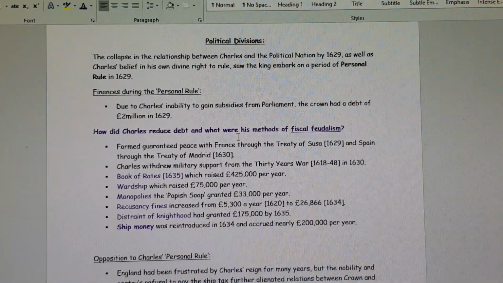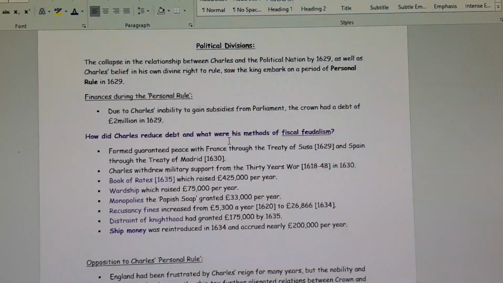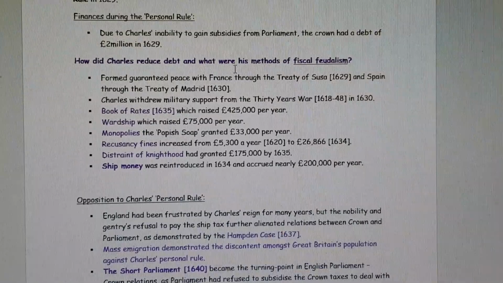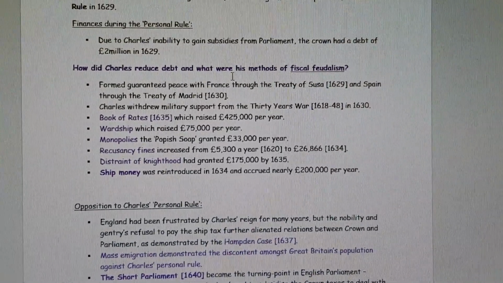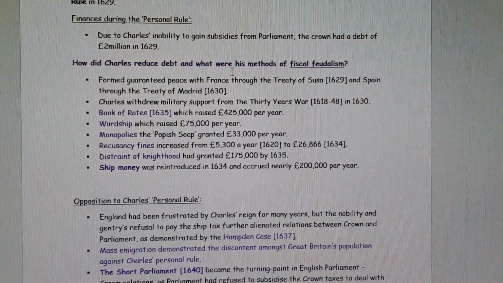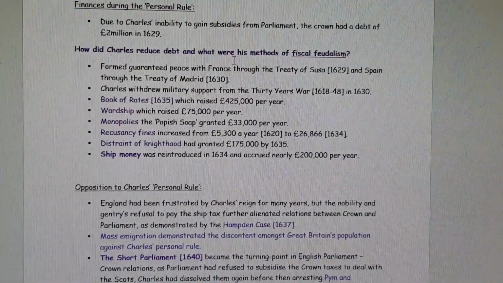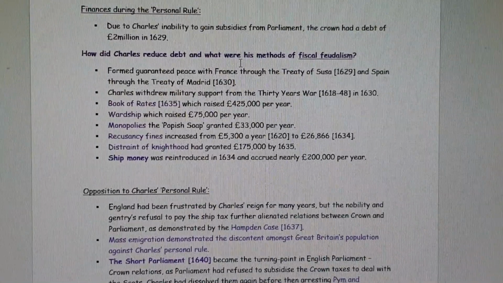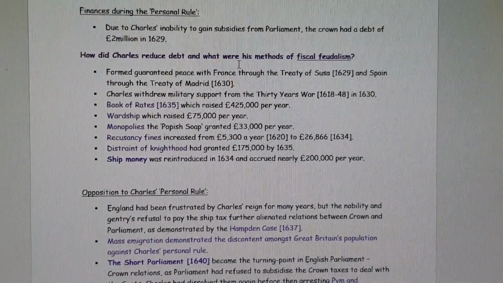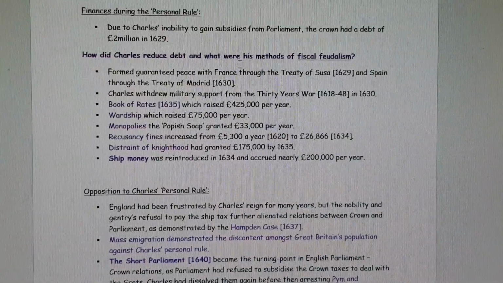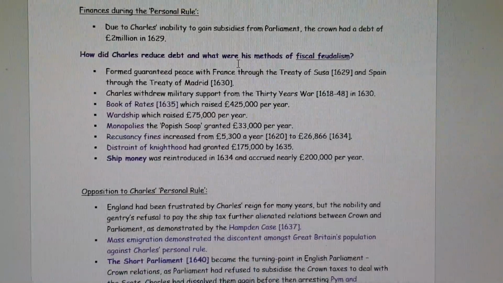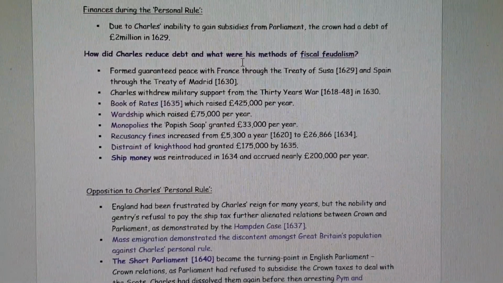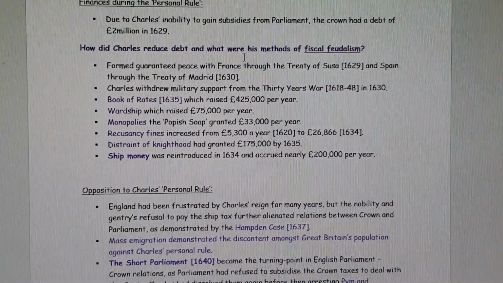So that's not annually, that's by 1635. And ship money was probably the most successful way in which he was able to gain money. This was reintroduced in 1634, and this accrued nearly £200,000 per year. So that's nearly worth 3 subsidies by Parliament. Each subsidy is £70,000, so 3 subsidies would have been £210,000. So he was able to gain an awful lot of money via not calling Parliament. The ship money, though, was very controversial.